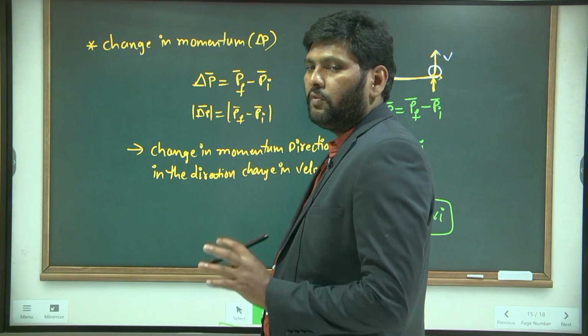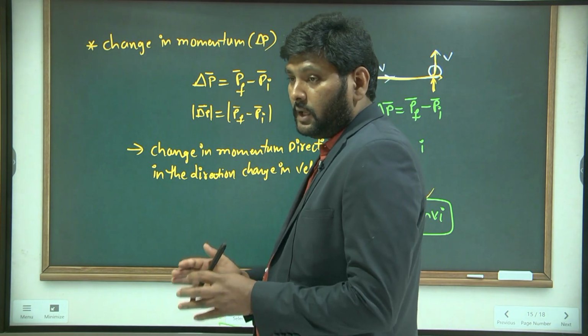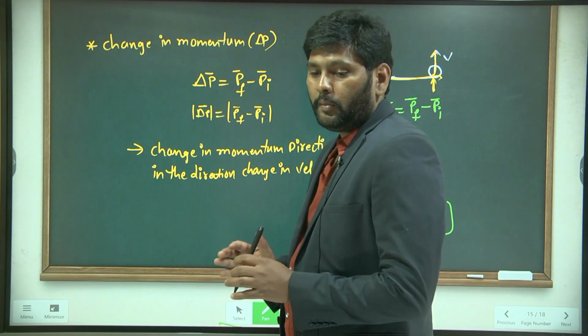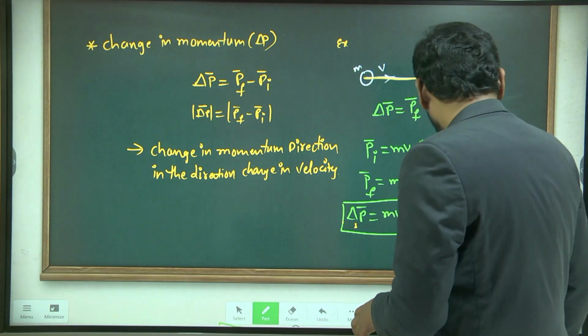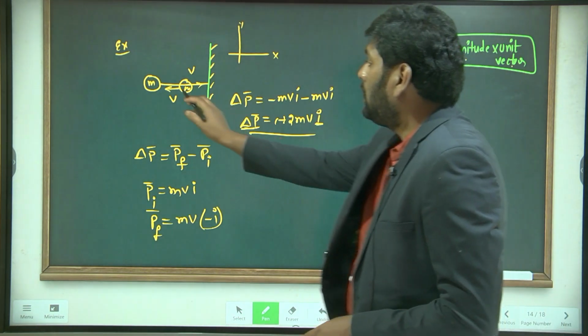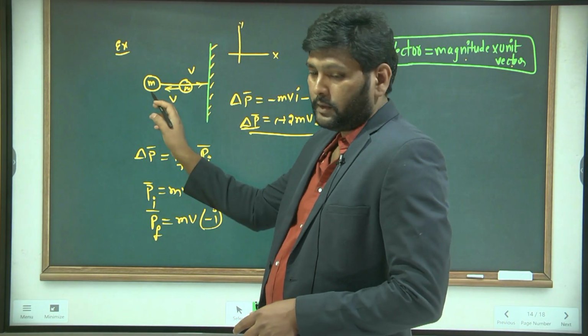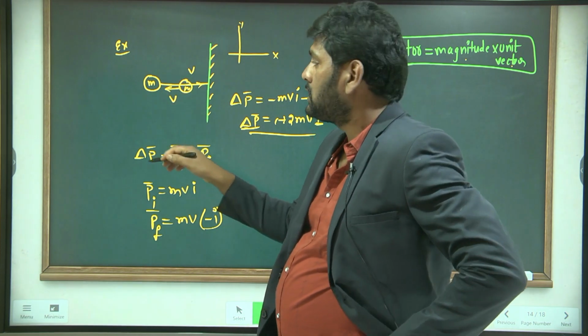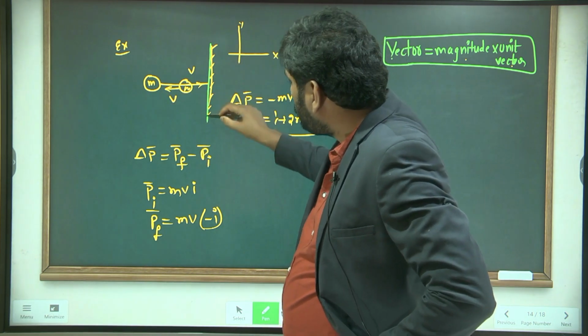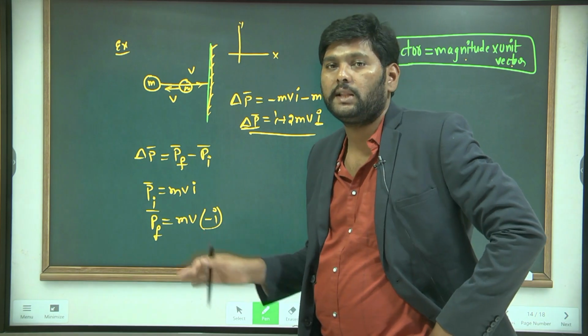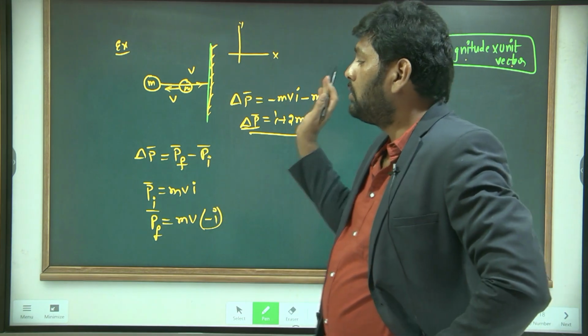In the direction of the kick. Am I right? Similarly here, the object bounces back because the wall is applying some force on the ball.